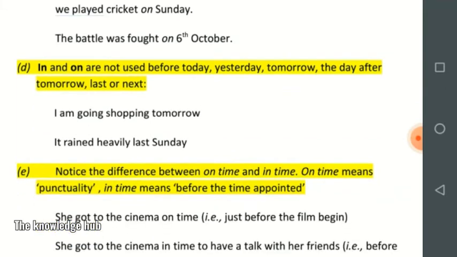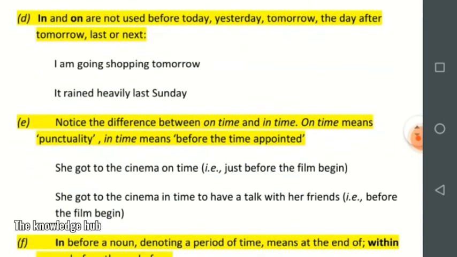In and on are not used before today, yesterday, tomorrow, the day after tomorrow, last, or next. I am going shopping tomorrow. We won't say I am going on shopping tomorrow. We won't say I am going in shopping tomorrow. We'll say that I am going